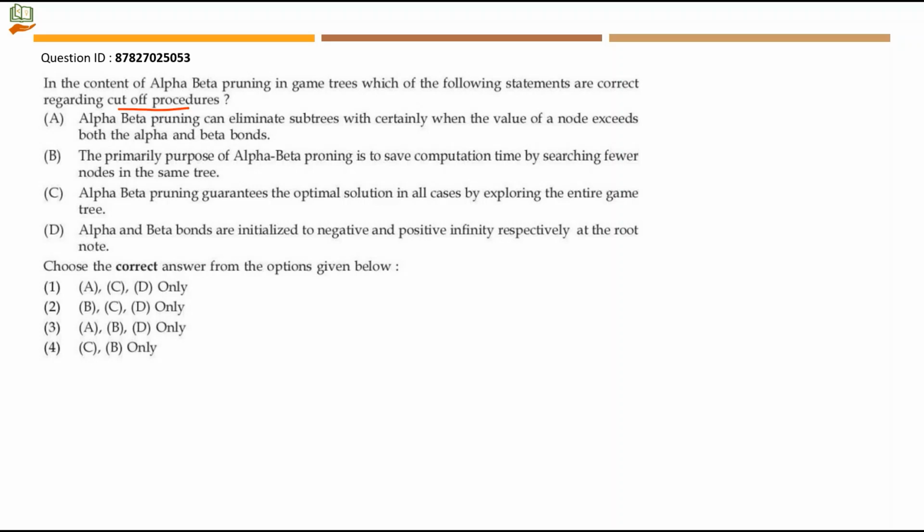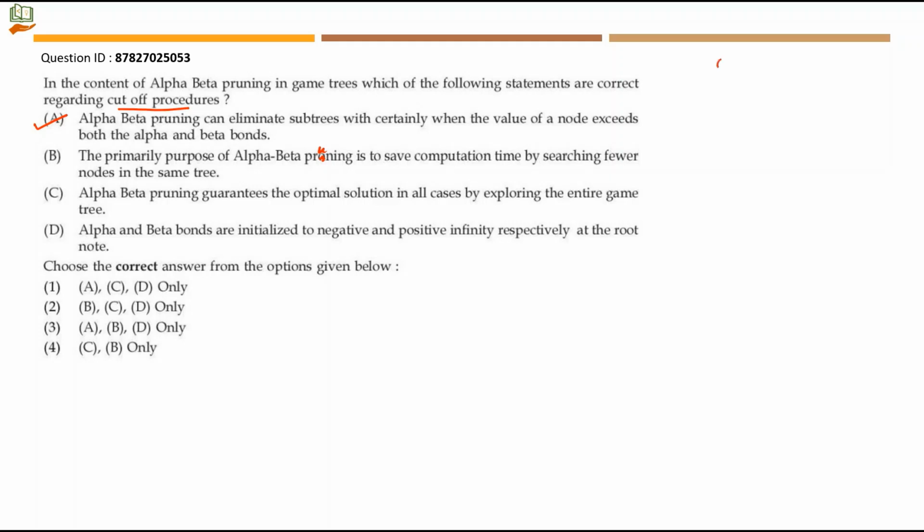bounds. This is perfectly true. It means when the node exceeds those alpha and beta values, the entire subtree can be eliminated. Alpha beta pruning means you are removing something from searching the solution. So you are eliminating the subtree completely. The second statement, the primary purpose of alpha beta pruning is to save computation time by searching fewer nodes in the same tree. Yes, when you eliminate the subtree completely, you obviously save the computation time by searching only fewer nodes in the same tree.